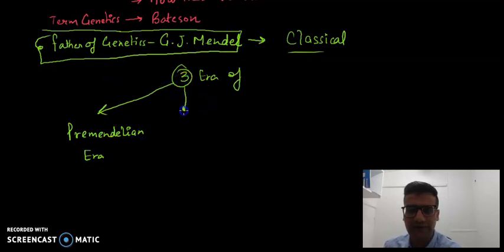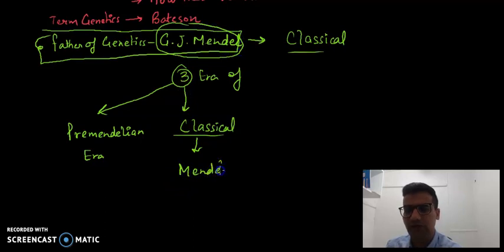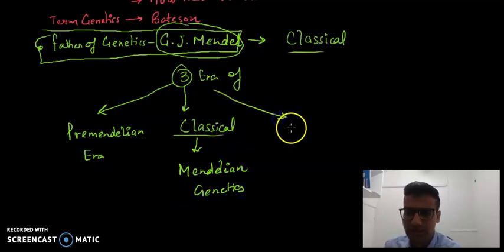The second era is classical genetics. Classical genetics is basically what led to the Gregor John Mendel discovery. So it's all about Mendel, and it is also known as Mendelian genetics. Whereas the third era of genetics is what we call the modern era of genetics.